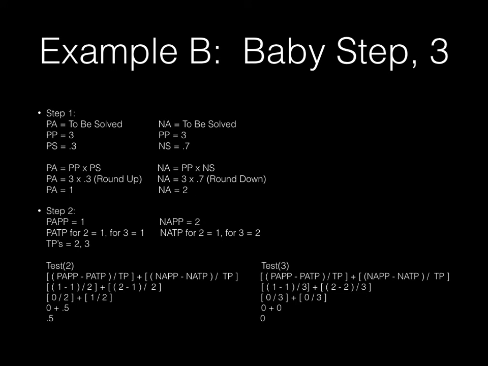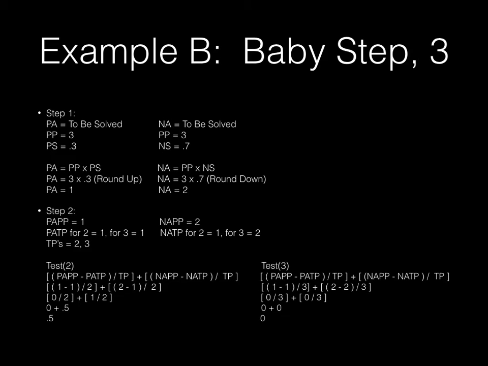Example B, we take a baby step to the number 3. So again, we have our step 1. Our positive aspect is to be solved. Our potential prime is 3. Our positive spin is 0.3. Positive aspect is equal to potential prime times positive spin. 3 times 0.3 rounded up is equal to 1.